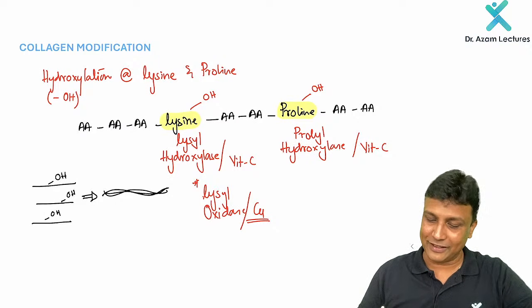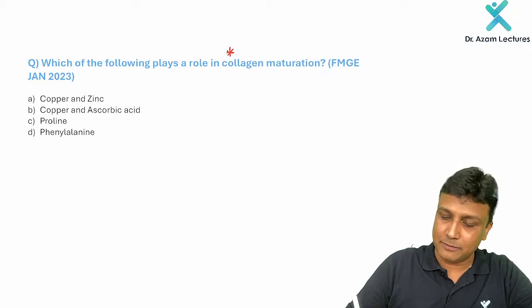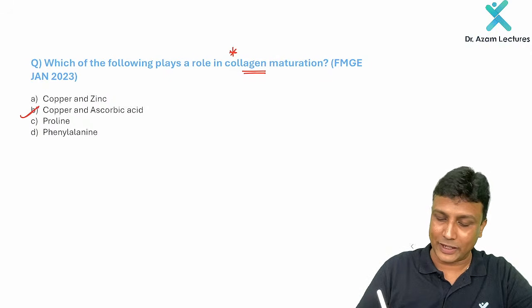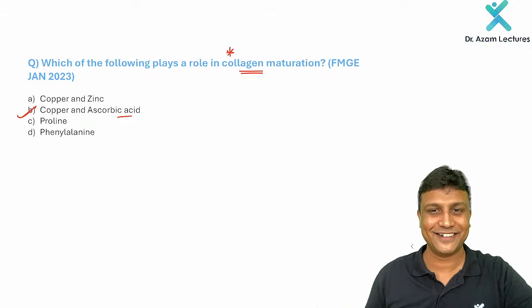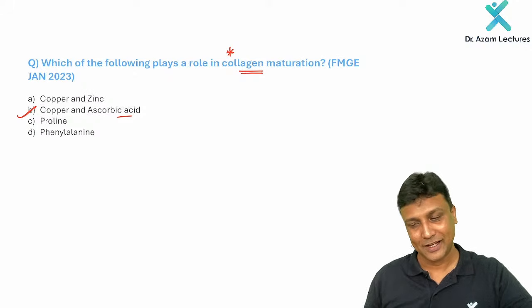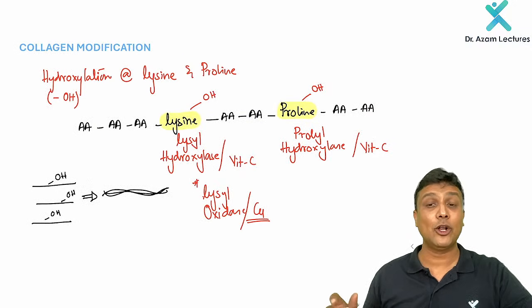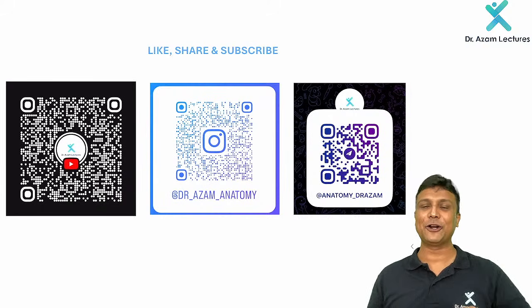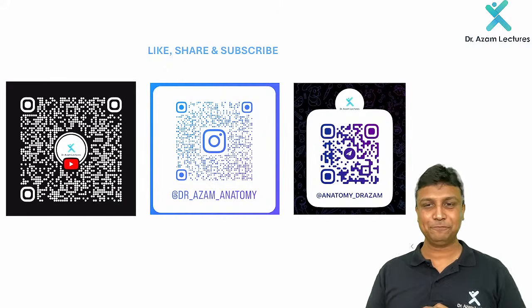So therefore, my dear friends, welcome back here. In collagen maturation or modification, what is required? Copper is required along with vitamin C, that is ascorbic acid. Copper is required along with vitamin C there, guys. Okay. And by this, my dear friends, these are all the important topics that you have to revise for biochemistry. Is it okay?